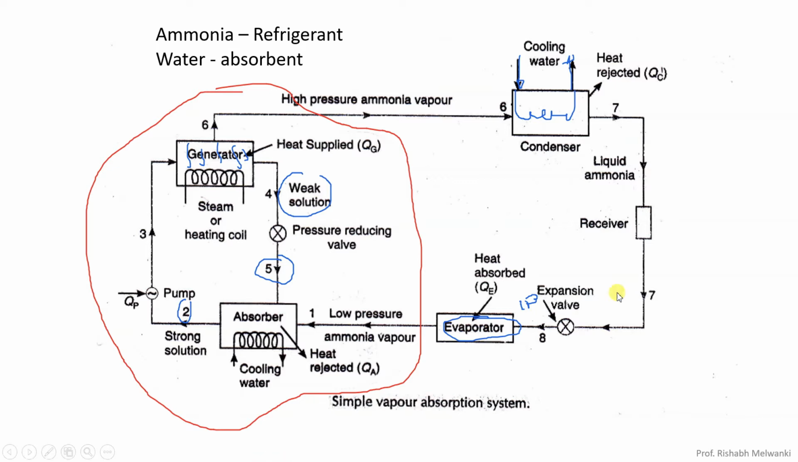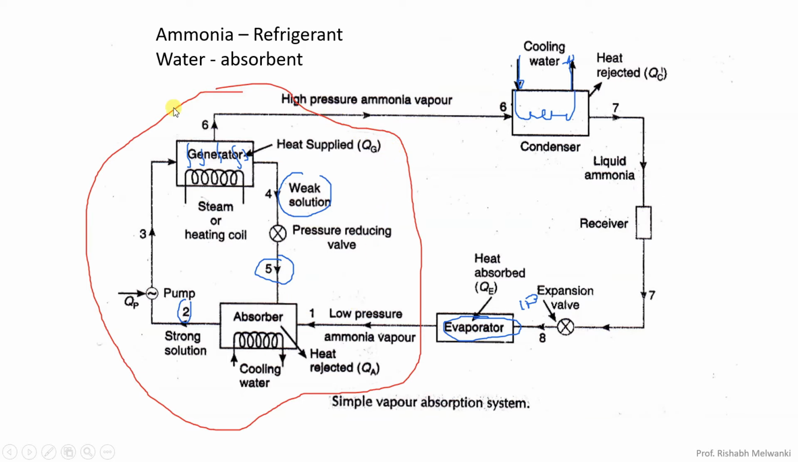What will happen? The fluid coming from 5 will be at high pressure and it will enter 1, and it might go in the reverse direction. So that is why, for proper mixing to occur, this pressure reducing valve is provided, so that the pressures at 5 and 1 are the same and mixing occurs at the same pressure.